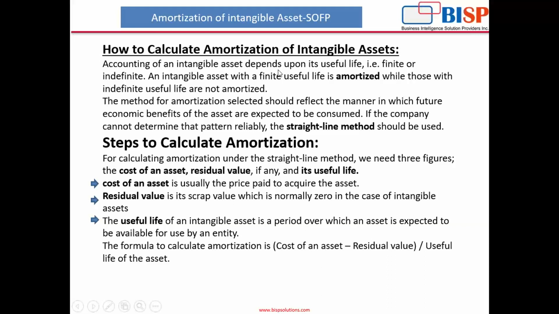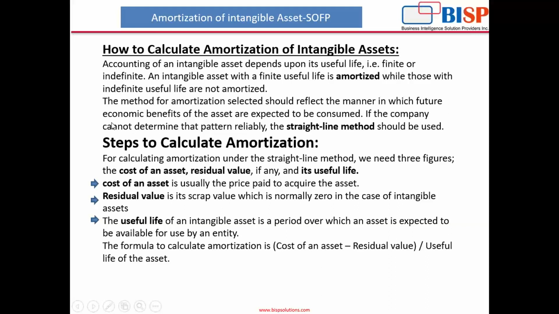Accounting of an intangible asset depends upon its useful life. That is, it is finite or indefinite. That means it is a fixed number of years, and it is finite. And if no number is defined, like how much time the asset will be used, there is no definite number, so that is indefinite. An intangible asset with a finite useful life is amortized, while those with an indefinite useful life are not amortized.